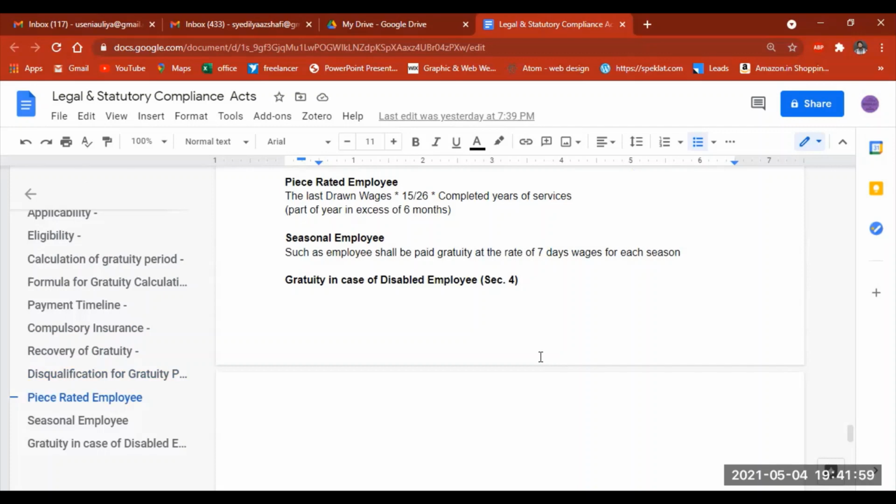And the other employees are the seasonal employees. Seasonal employees are those who work only during seasonal times in a year, like they work for 3 months or 4 months in a year, that's it, because that's seasonal. The best example to share is sugar mills. For those employees, gratuity is paid at the rate of 7 days' wages for each season.